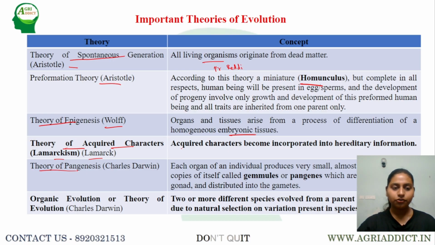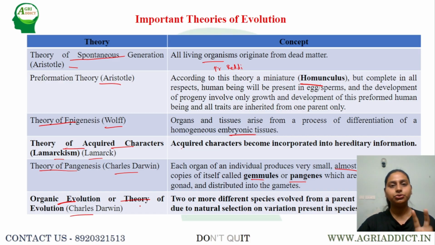Next, coming to the theory of pangenesis, which was given by Charles Darwin, where he says that each and every organ will have an invisible identical copy of itself, which is called gemmules or pangenes, which will be transported to the gonads, that is the reproductive organs, during gamete formation, so that it will be transferred to the gamete, and then fusion takes place, and then development of an organism takes place. It was also disproved.